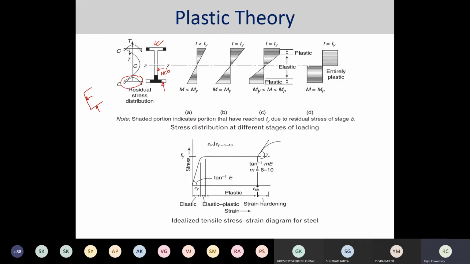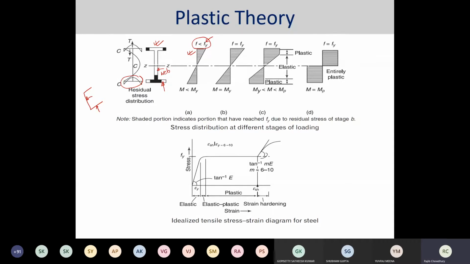So typically what happens here is that as we steadily increase the externally applied moment, at first instance the stress-strain diagram or the strain profile would look like this, which is provided in figure A. Because it is still within the elastic limit, Fy stands for the yield strength or the yield point of the steel section or steel member.